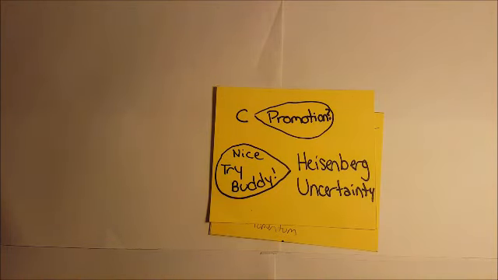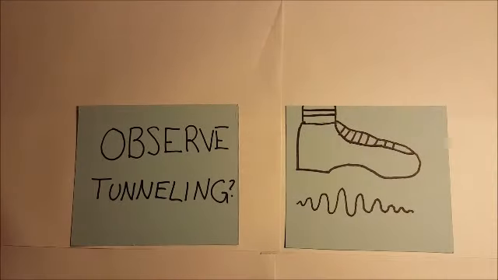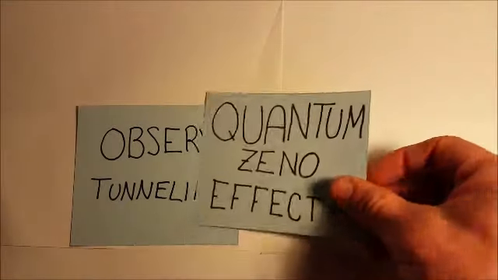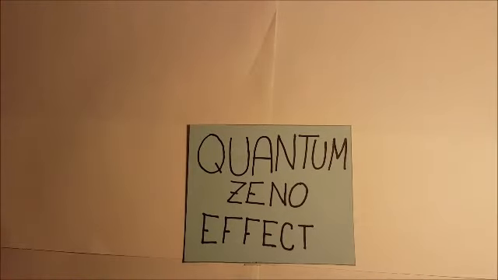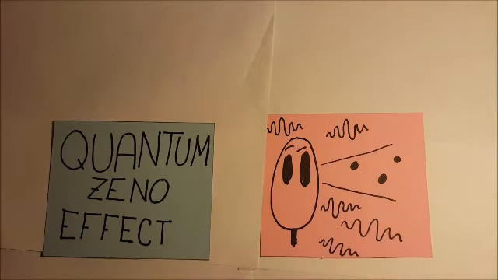Another big question was, can we observe this tunneling effect? Could we watch it? Well, sadly, if you were to observe the particle, it would collapse its wave function and behave only like a particle. Therefore, the particle would be unable to tunnel at all. This is an example of the quantum Zeno effect, which states that an unstable particle, if observed continuously, won't ever show signs of being unstable. In observing a particle, you essentially freeze its evolution.